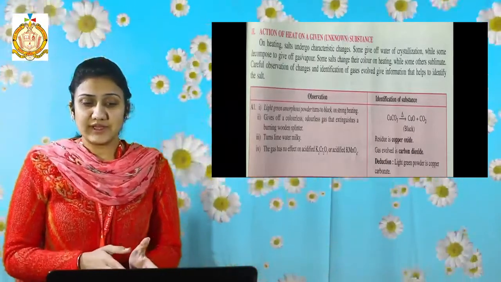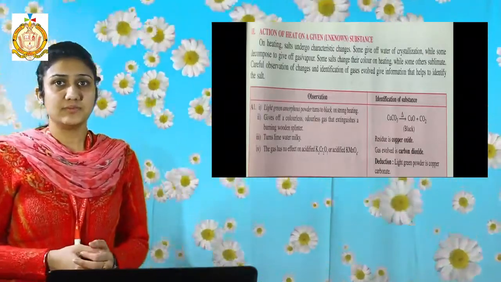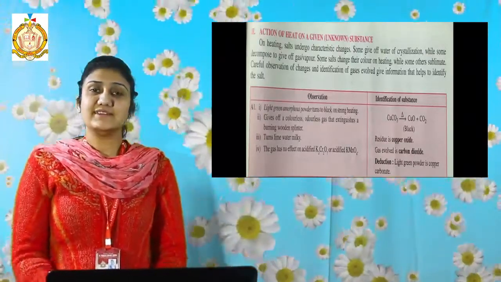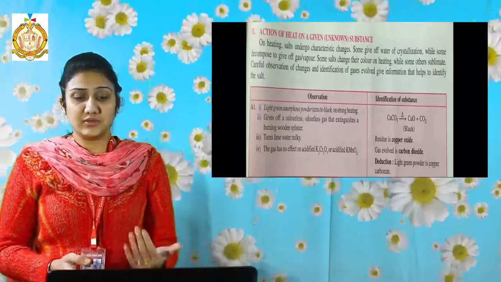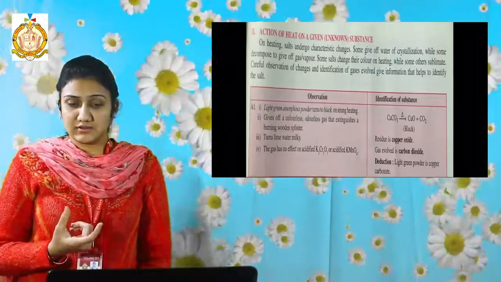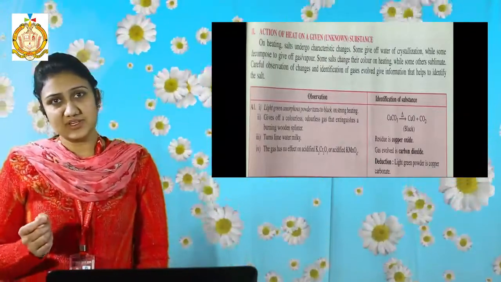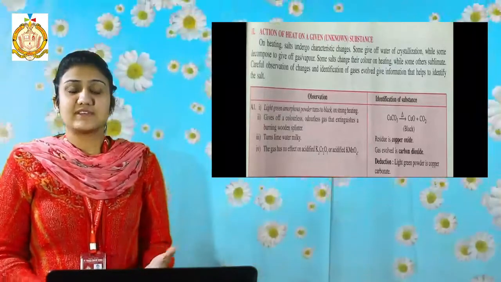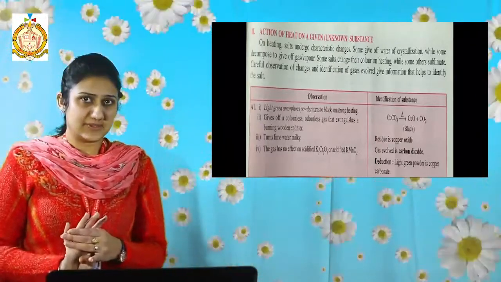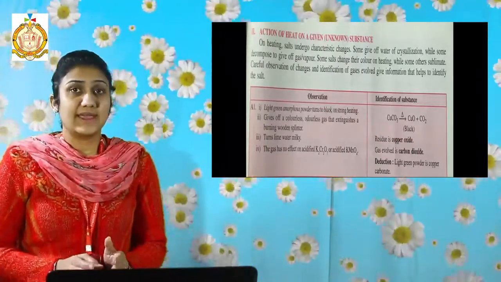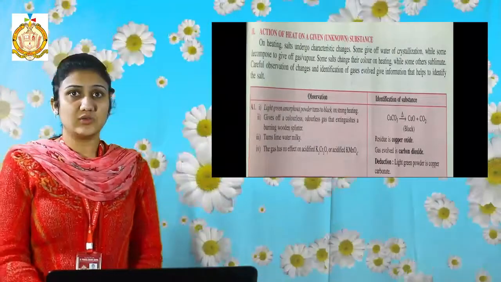And the gas has no effect on acidified potassium dichromate or acidified potassium permanganate, because the gas is itself acidic in nature. From these conclusions we can deduce that the light green powder is copper carbonate. In this manner you can identify the given substance. There are many substances or salts; I think four salts are there in your syllabus. So you have to go through those and keep in mind the observations, and then you will be able to identify the unknown substance.